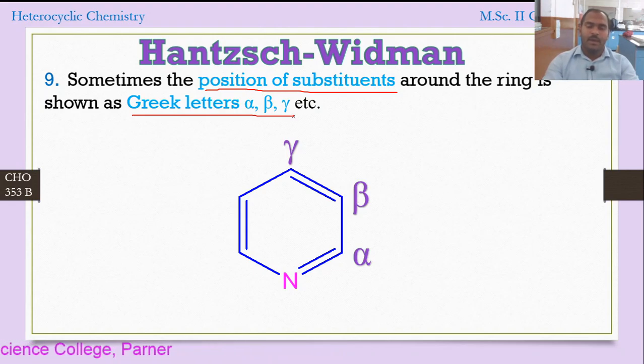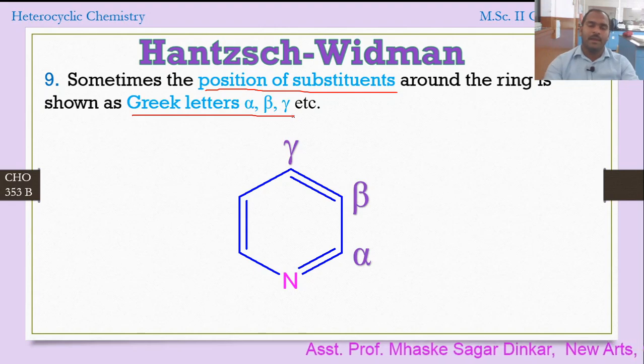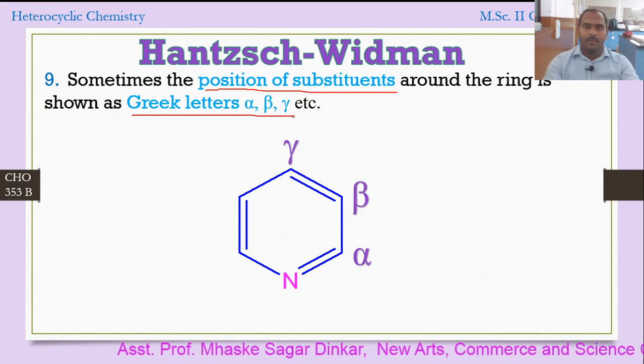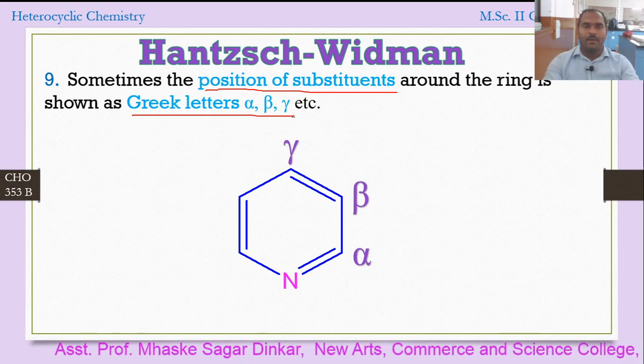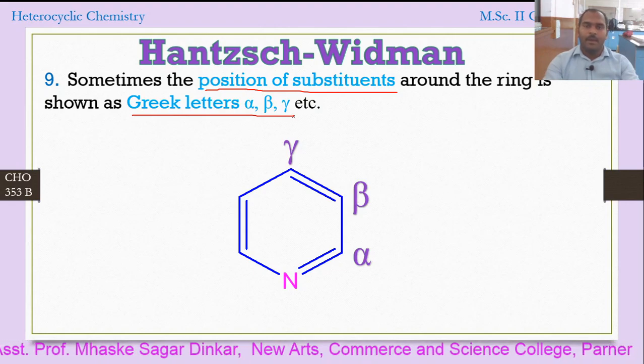So with this we are going to stop our lecture, and in the next lecture we are going to see the fused heterocyclic system and the spiroheterocyclic system. So remember all these rules and make notes, and practice on paper so you can get a good knowledge of the IUPAC nomenclature system for heterocycles.